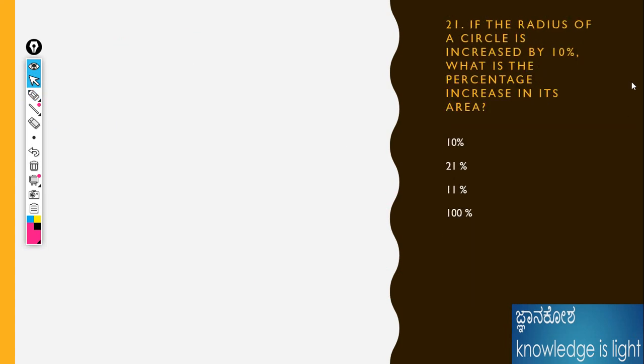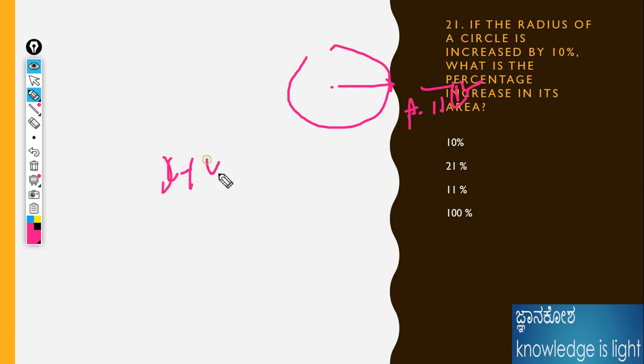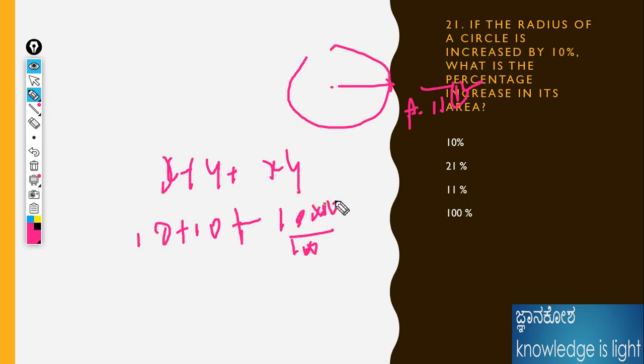If the radius of the circle increases, we already know the area is equal to pi r square. If the radius is increased by 10%, so r square also changes by 10%. Anyway, this is also a successive problem. X plus y plus xy divided by 100: 10 plus 10 plus 10 into 10 divided by 100. Cancel. Therefore, 21 is the answer. 21% is the increase in area for this question.